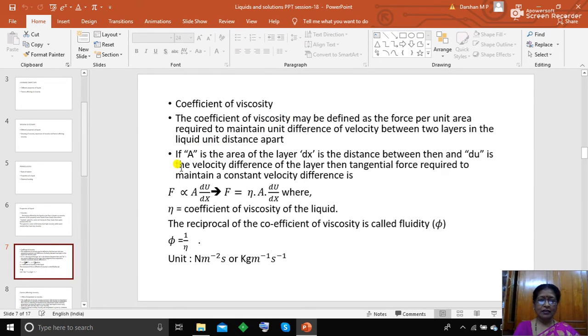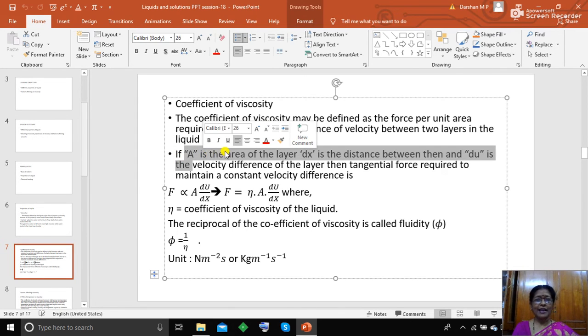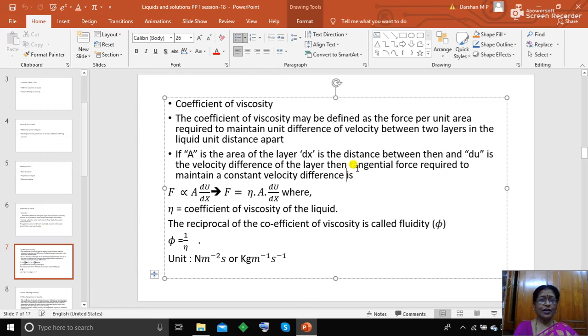If A is the area of the layer, dx is the distance between them and du is the velocity difference of the layers, then the tangential force required to maintain a constant velocity difference is given by F proportional to A du by dx.